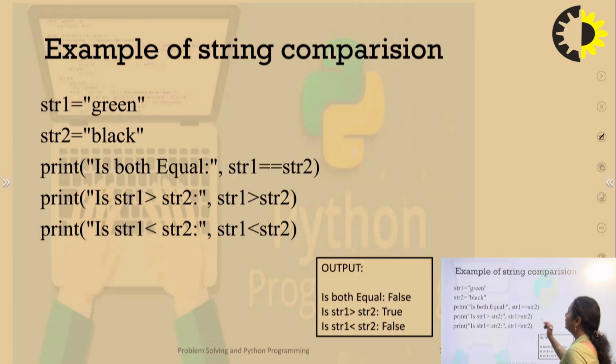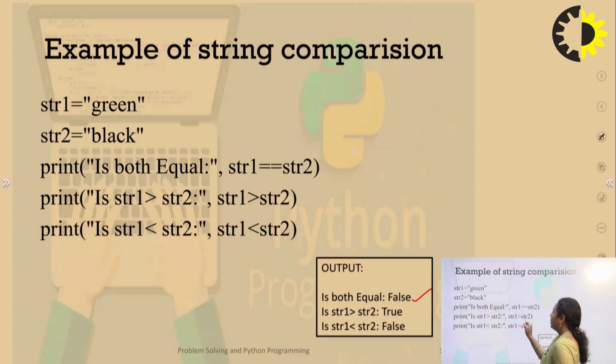So for example, if I have taken string 1 as "green" and string 2 as "black", and I want to compare whether the two strings are equal or not. For that, it will always generate the answer in true or false, because I am comparing. So the output of comparison operators is always either true or false. String 1 is equal to string 2? Simply I can see that G is not equal to B, so the ASCII code is different. So string 1 is not equal to string 2. That is why the answer will be false.